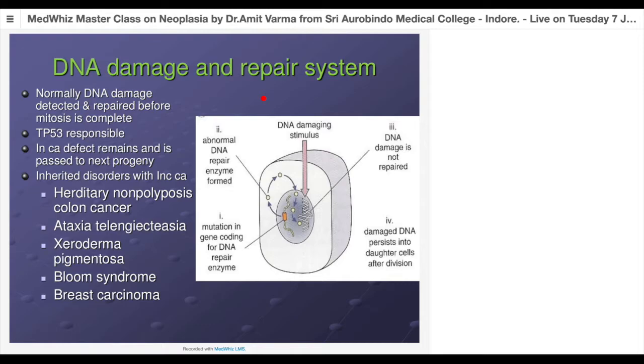The second level are our apoptotic genes, which block the cell cycle and allow the DNA repair genes to act. The third level of check is our DNA repair genes. So whatever damage occurs, now damage is bound to occur.